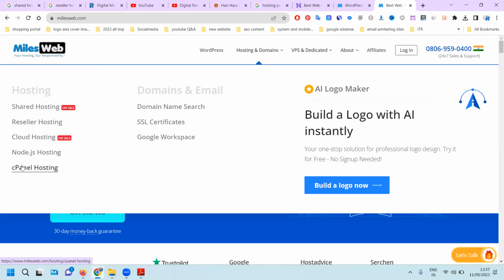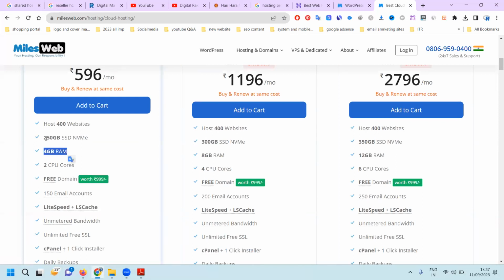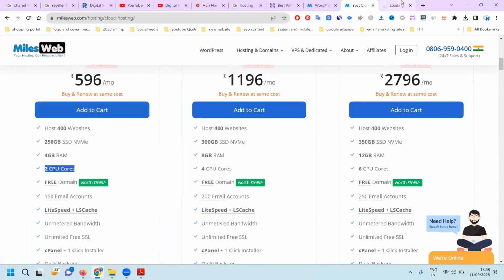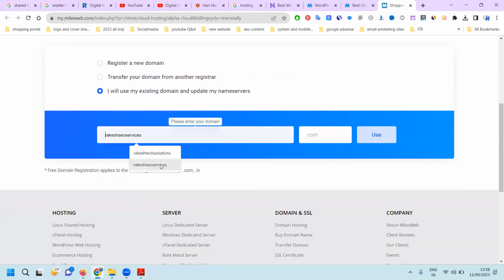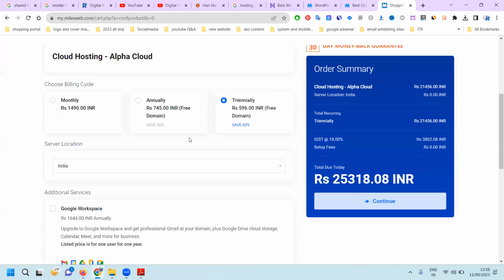Here are cloud hosting, Node.js hosting, and cPanel hosting. Cloud hosting has RAM, hard disk, and CPUs. This is charged based on the CPU and how much space you require. See, the minimum charge per month will be 596. But cloud and dedicated hosting can be purchased monthly and for 1 year only. More than 1 year we can't purchase. Reason: after 1 year it will be double price or the same price. They depend on your business; they will decide your particular price option. In most cases the price continues the same way for up to 10 years. How much is the monthly cost?